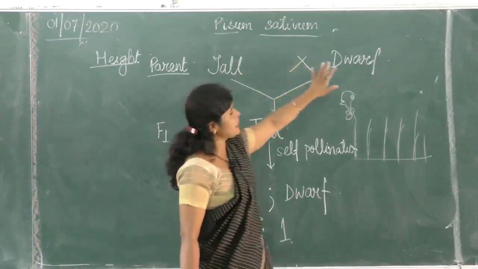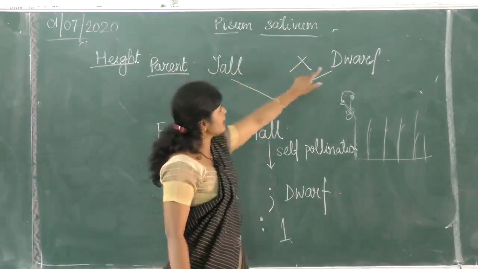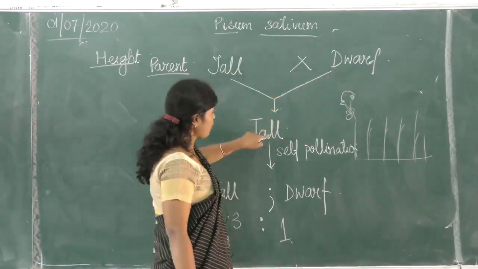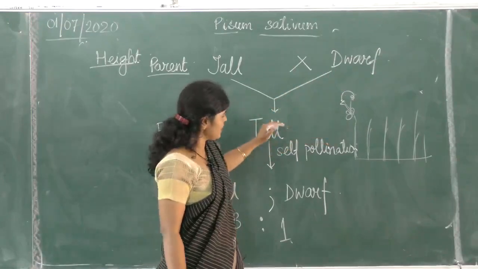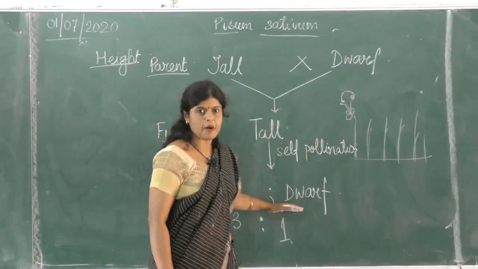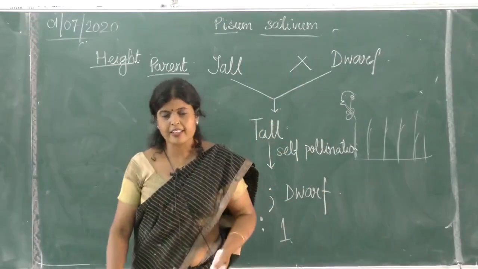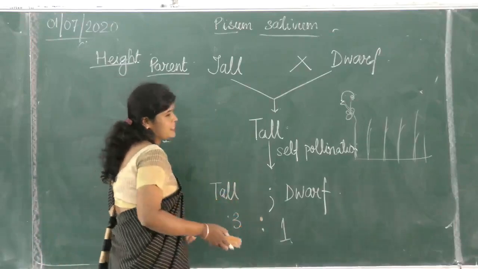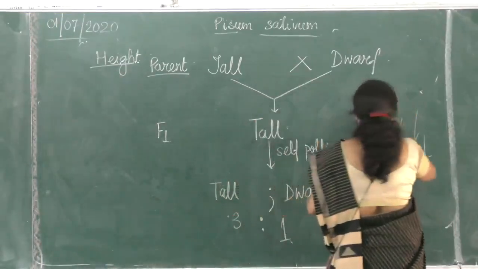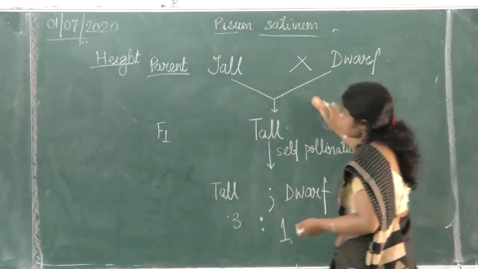That over here there was a dwarf, but no dwarf came out here. Here there were no dwarf. Is it clear? But a dwarf plant came out here. Is it all right? Now let us see the genetic method of how he represented, how the cross was represented.